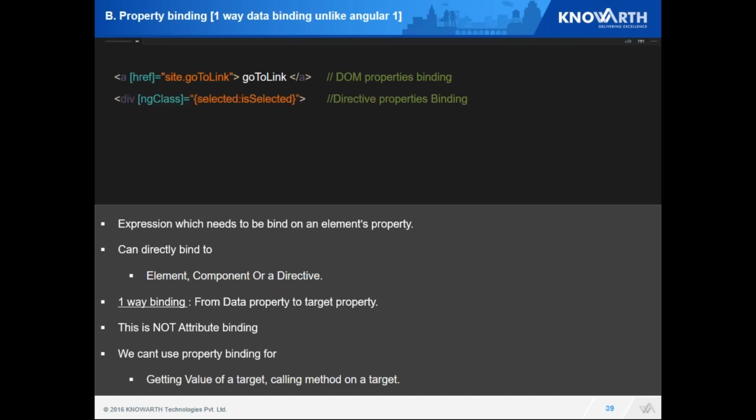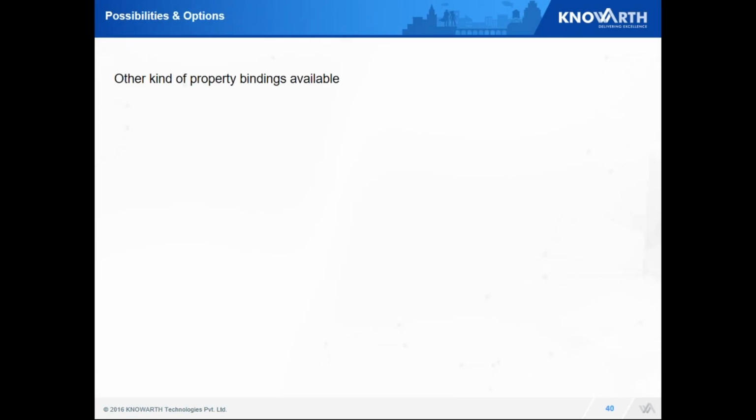So this is an example of how we bind DOM properties. This is an example of how we bind directive properties. This is an example of how we bind component properties. Now it may so happen we need to use property bindings outside of this. So the bindings which are available is attribute binding.